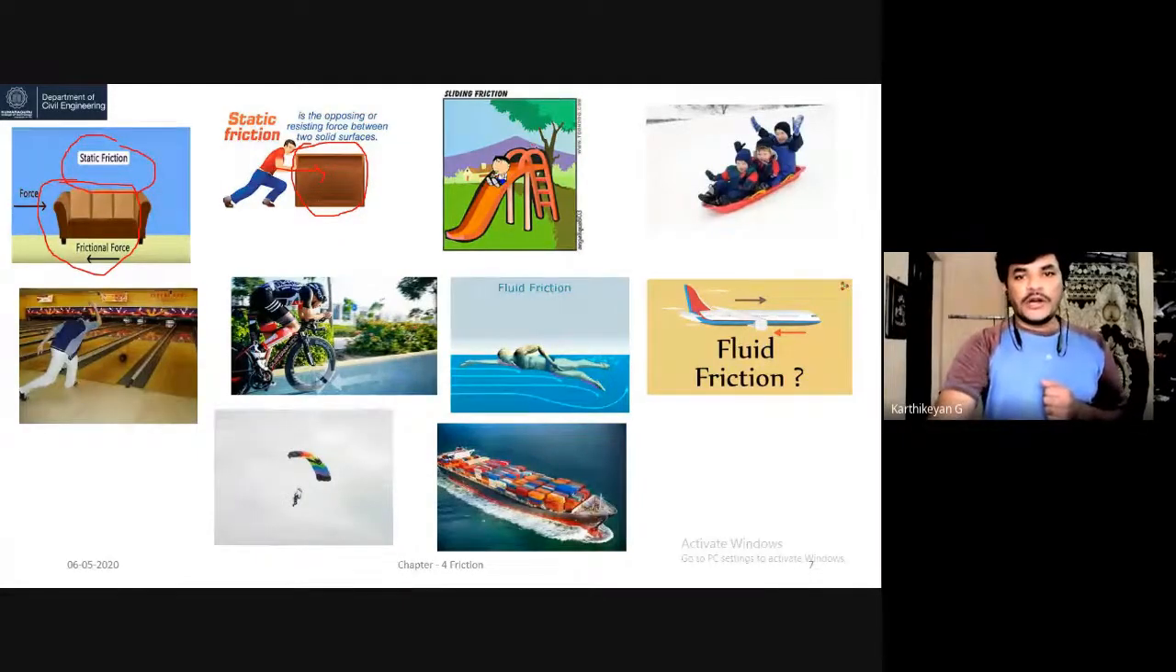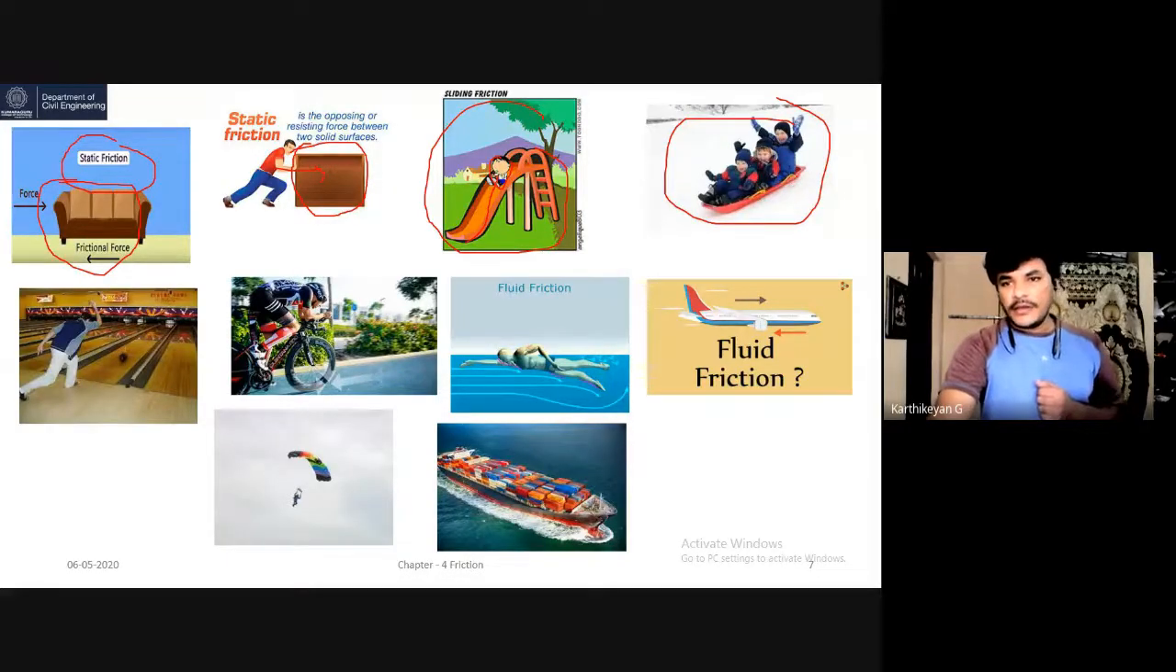See the third picture. There is a person playing on this ladder skating arrangement. This person is subjected to sliding friction. It slides over this downward surface. See this figure, three guys sitting on the skater. This skater is sliding over the ice surface. This is also an example for sliding friction.